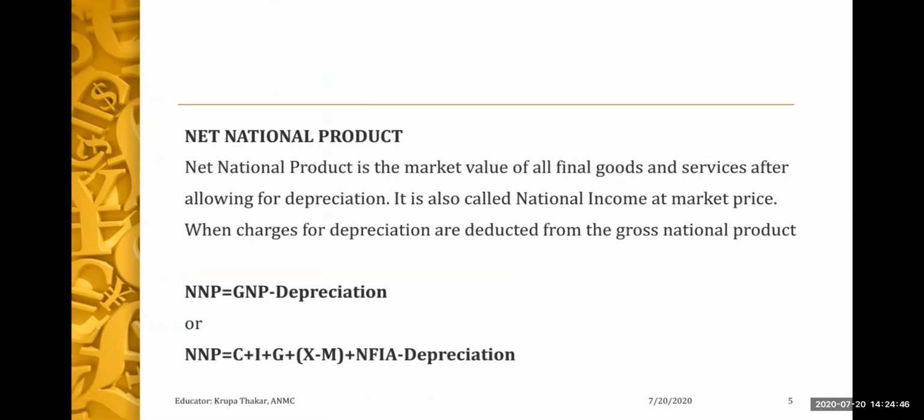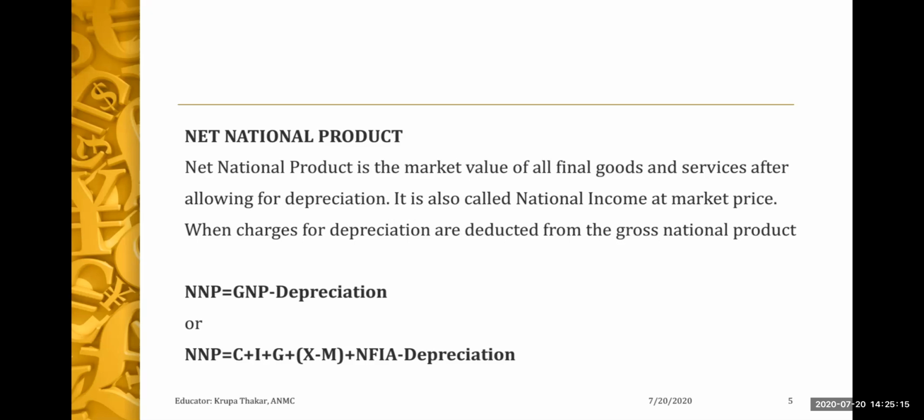Now, net national product is the market value of all the final goods and services after allowing for depreciation. This is also called national income at market price, which means that when I take all the final goods and services of my economy and deduct the depreciation, whatever is left is known as NNP.